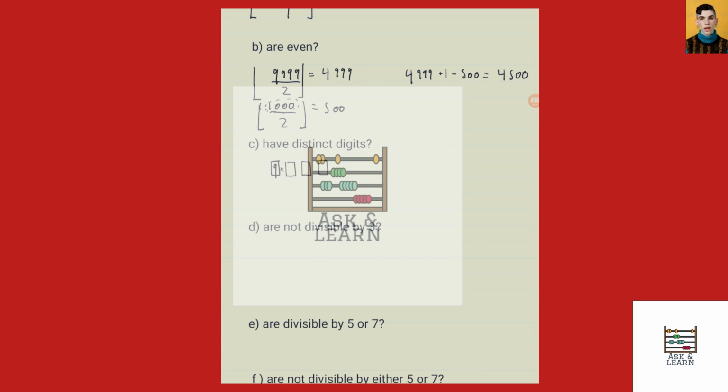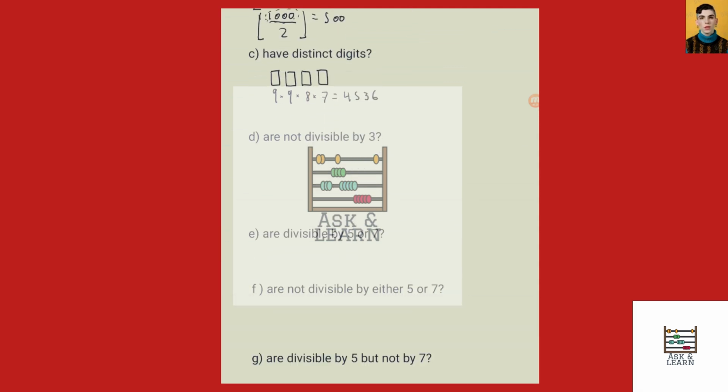Then for our second box, we can choose anything between 0 and 9, except for what we put into the first box. So we have 10 choices minus 1, so we'd have 9 again. Similar thing for the next box, we would have 10 choices minus 2, so times 8. And then 10 choices minus 3, so times 7. 9 times 9 times 8 times 7 is equal to 4,536.